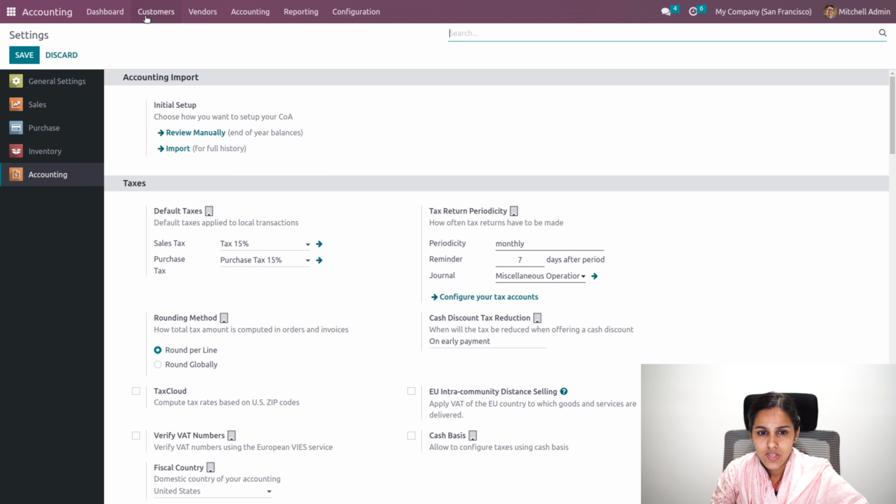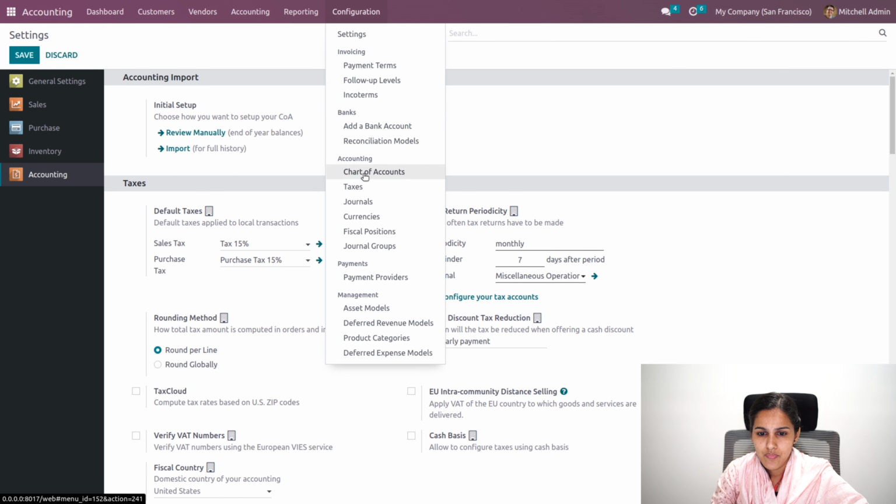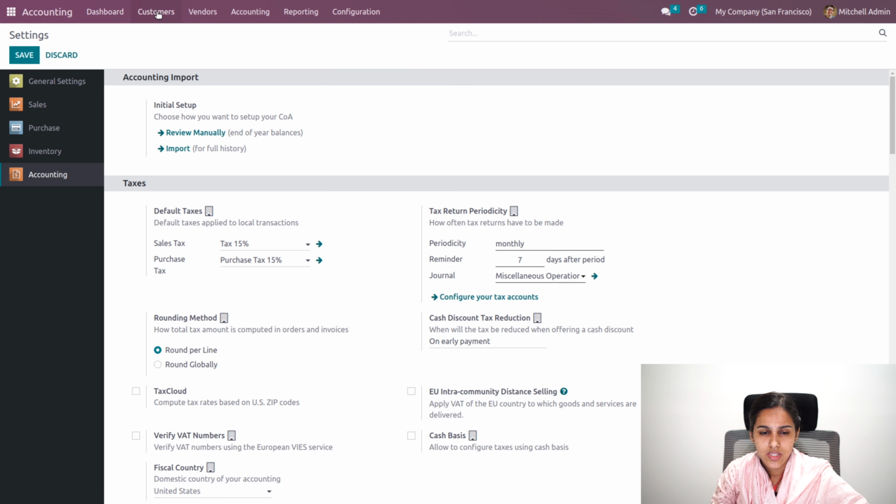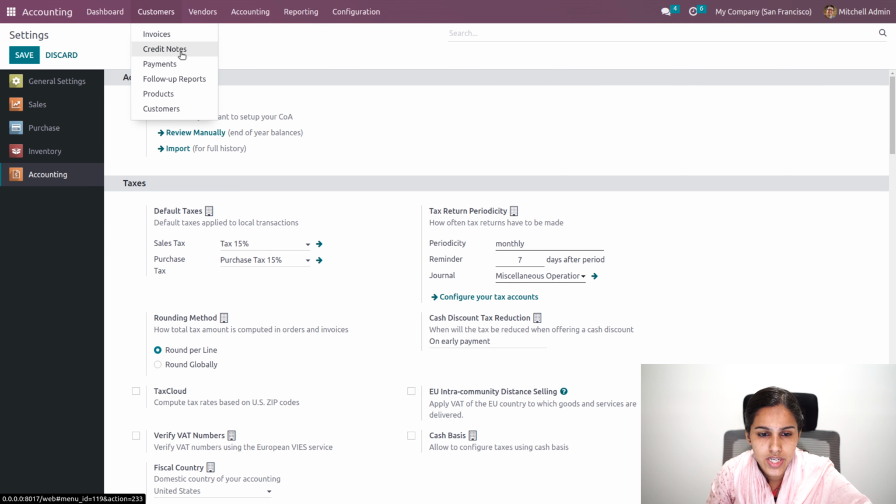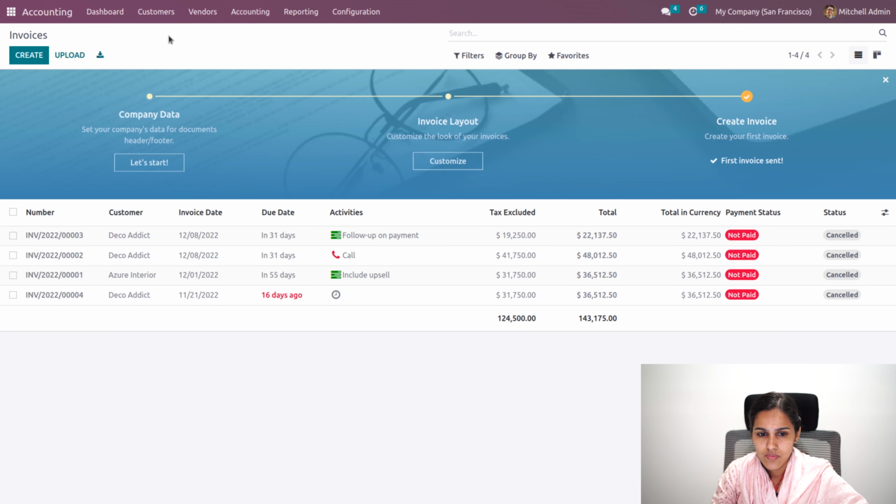Now let's see how the other features like our journals, currencies, and payment terms work. So for that we'll generate an invoice. For invoice management under customer, we'll be able to create invoices, credit notes, payments, even follow-up reports as well. So just go to invoices. Okay, here we can see all the created invoices, whose status is cancelled right now. So I'll be creating an invoice.